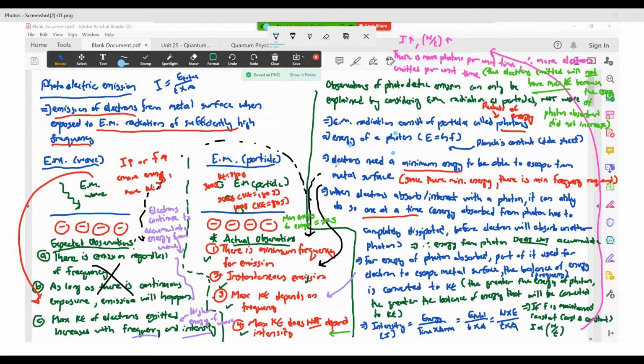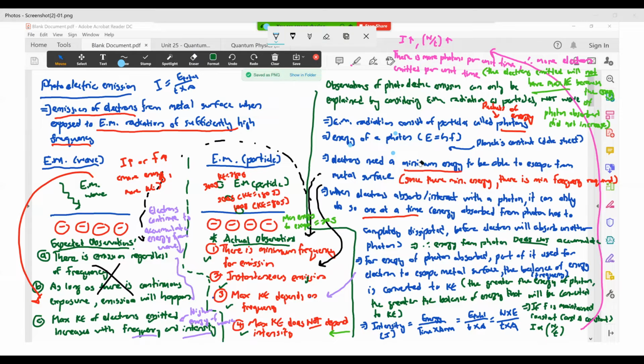Now, what you needed to know was that if your electrons were to escape from the metal surface, they need a certain minimum energy to be able to escape from the surface. So consider this is the surface of your metal and the electrons are here. If your electron wants to escape from the surface, it has to overcome the attractive forces between the other atoms or other electrons inside the metal itself. So to escape, you need energy, a certain minimum energy.